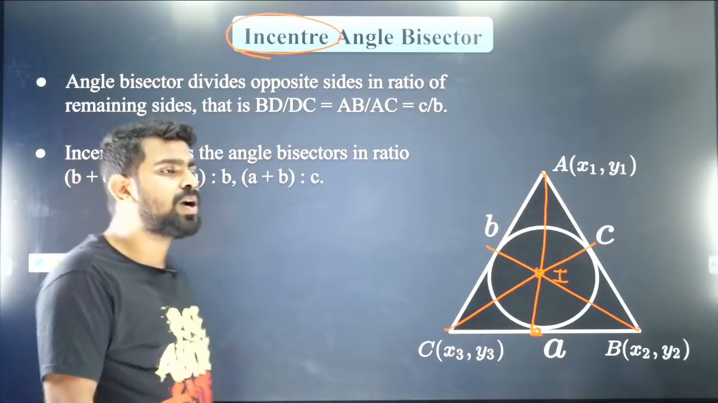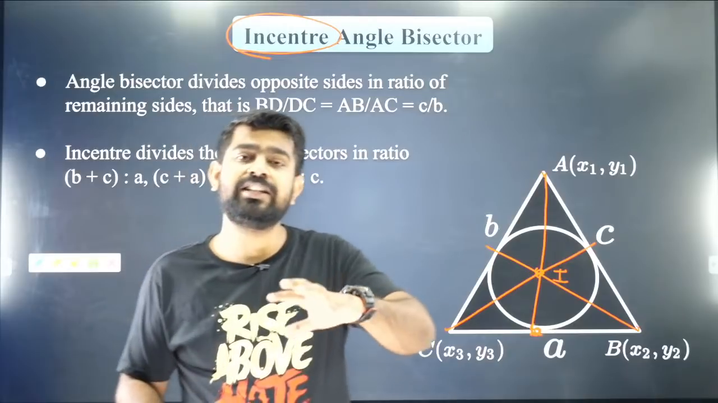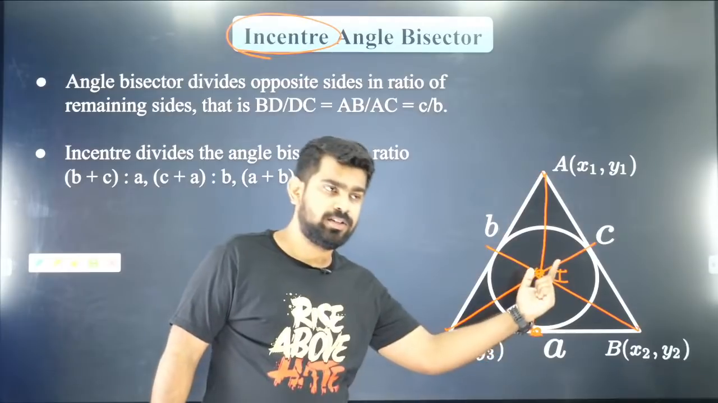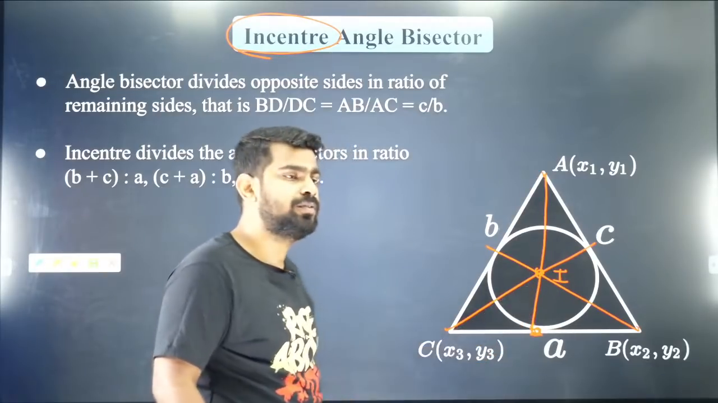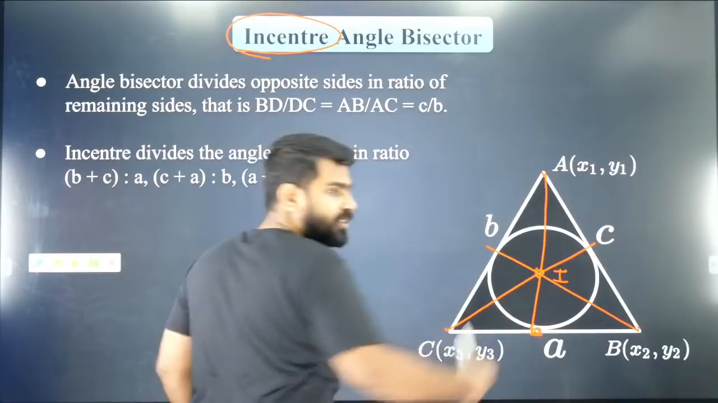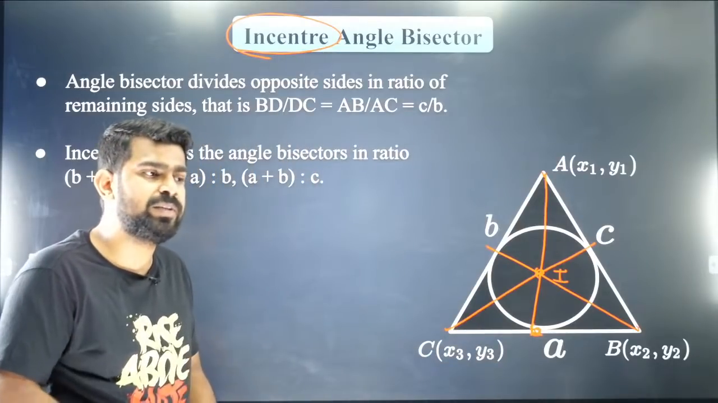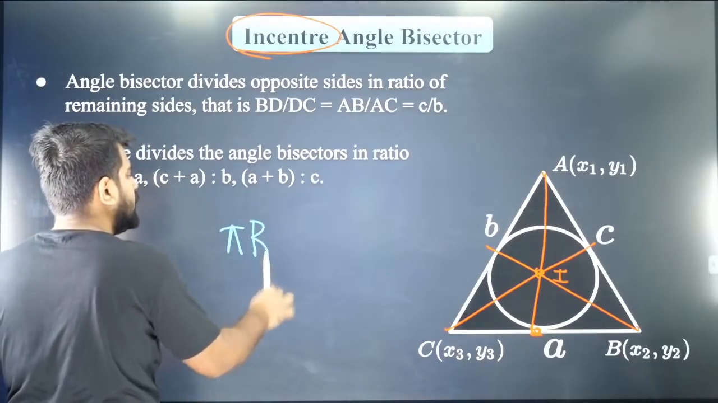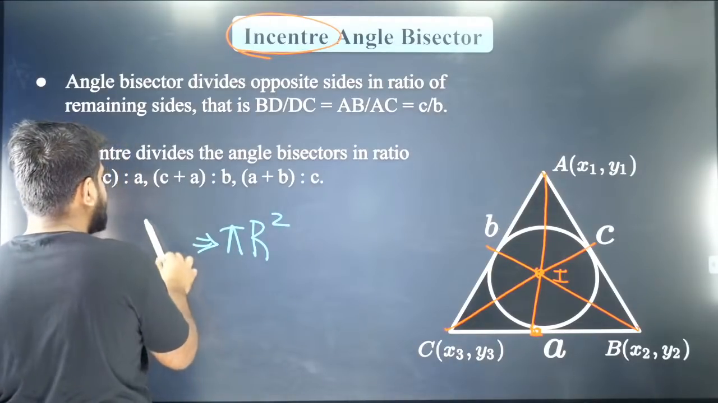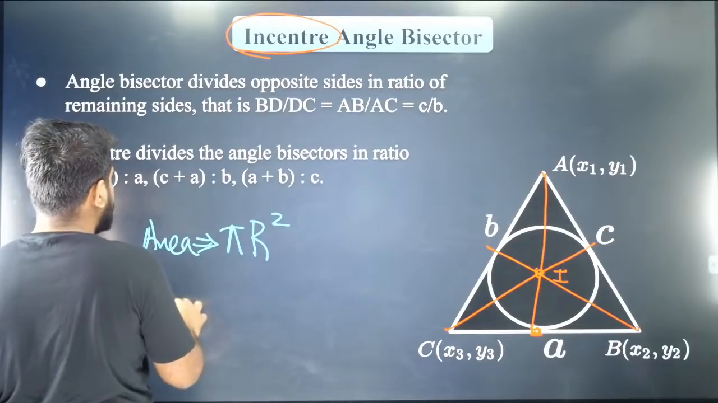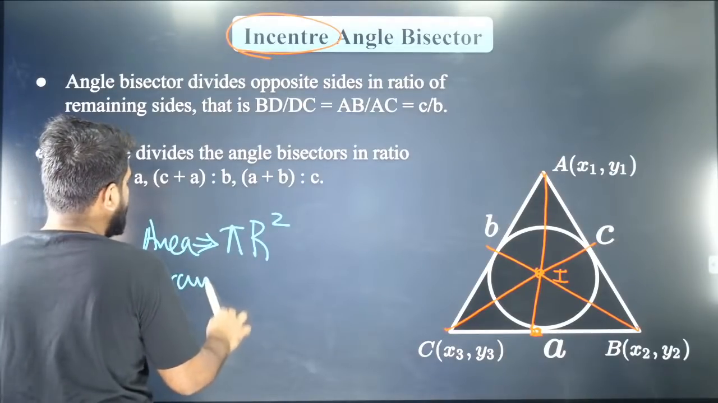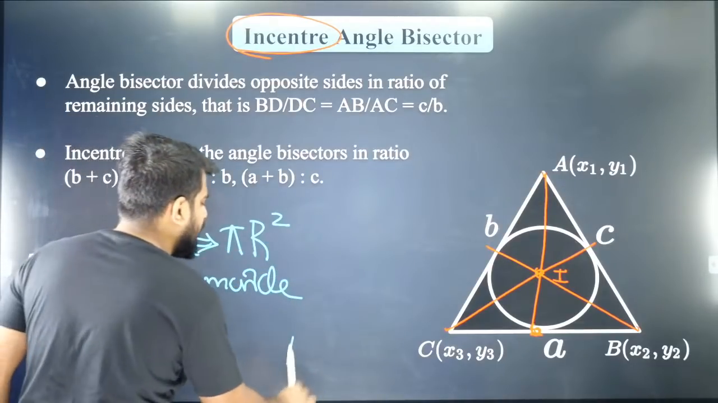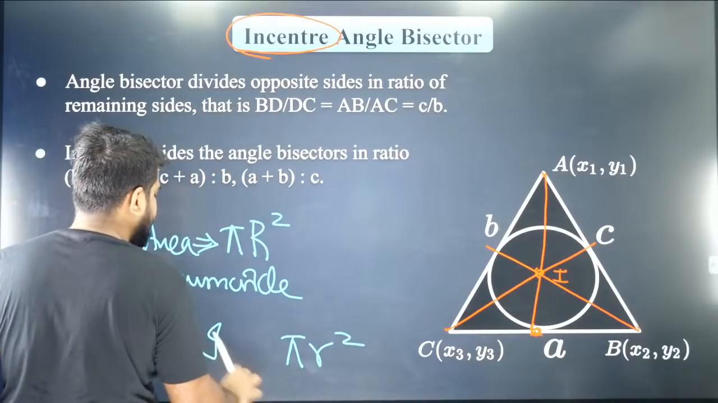Yes, Shreya, circumcenter is the center of the circumcircle, whereas incenter is the center of incircle. And incenter is also the point of intersection of angle bisectors. Are you all clear with it? Everybody? Area of circumcircle is pi capital R square. Okay, that is the area of circumcircle. Did you understand it? Shabir, I hope you got it, man. Area of incircle is pi small r square. This is incircle.